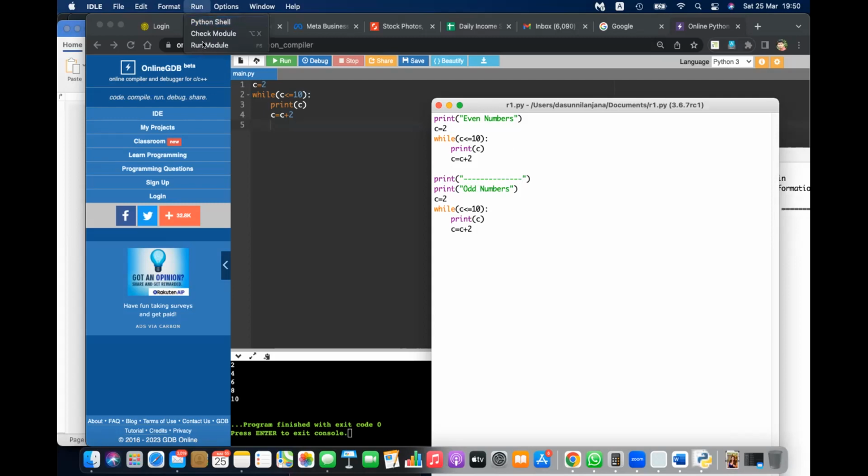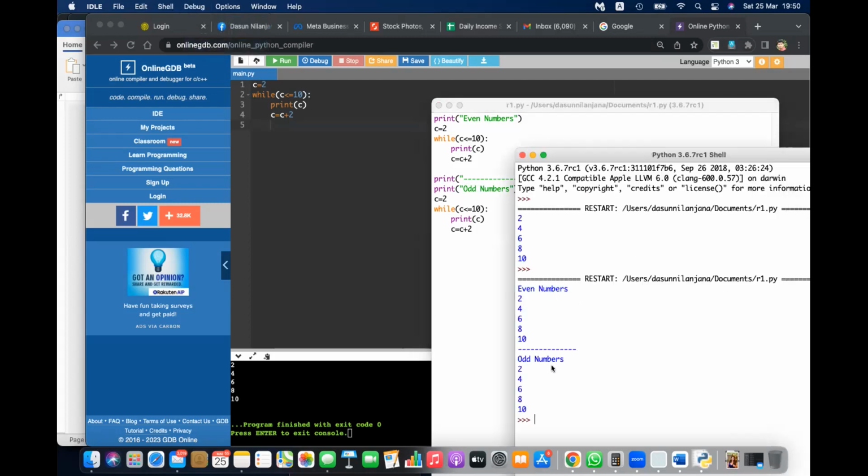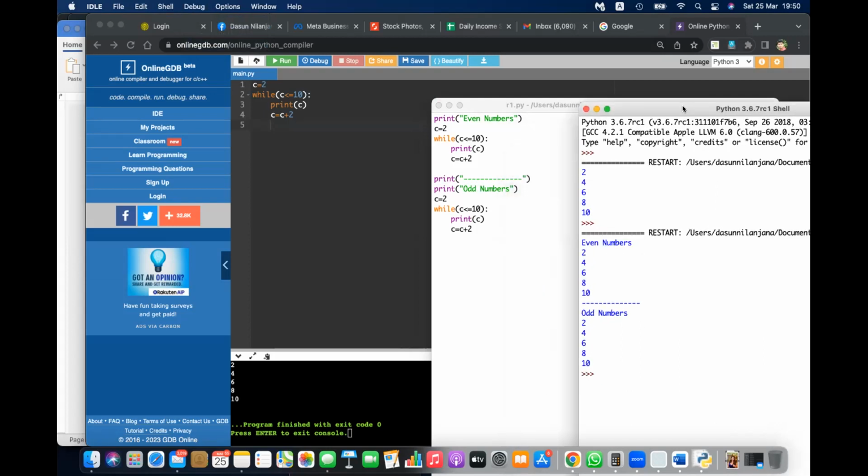Let me run this. You can see even numbers, then odd numbers, but I didn't write the algorithm. You can try the algorithm, how to get odd numbers. Odd numbers means 1, 3, 5, 7, 9. Then square numbers from 1 to 100 and triangular numbers from 1 to 100. Try it, please.